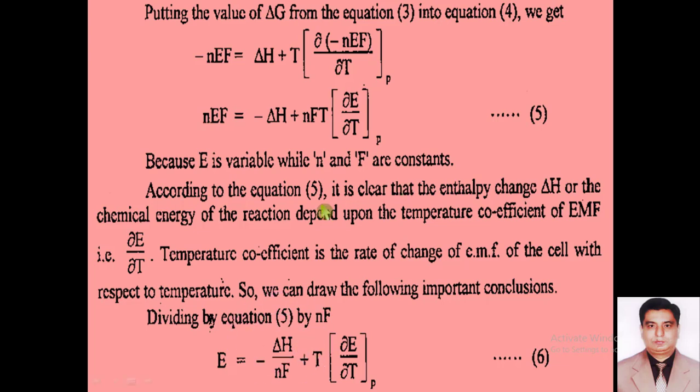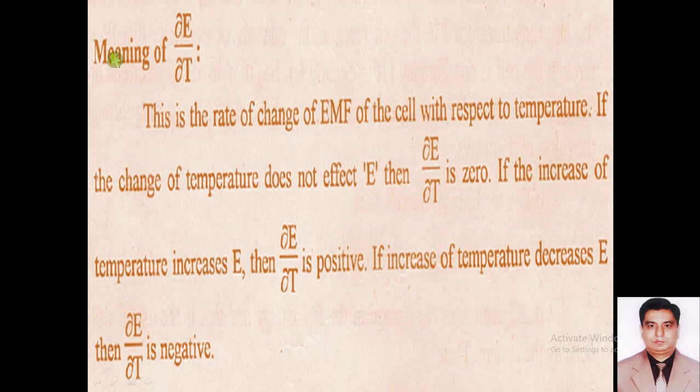So dear students, before going to the other thermodynamic parameters, first of all we have to discuss this temperature coefficient, partial E over partial T. What is the meaning of this term? Dear students, the meaning of partial E over partial T is the rate of change of EMF of the cell with respect to the temperature.